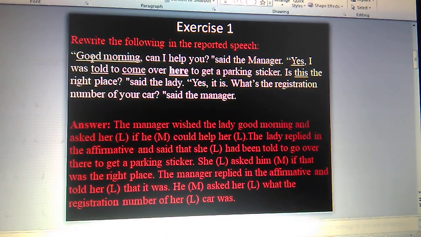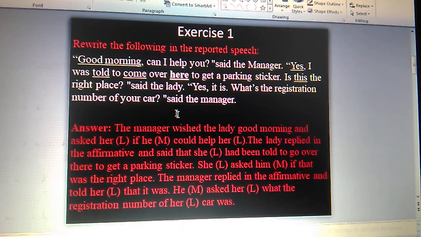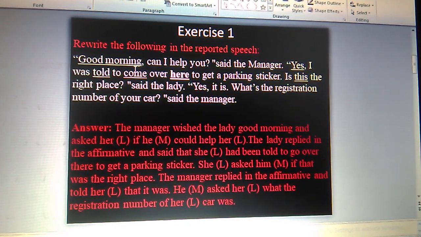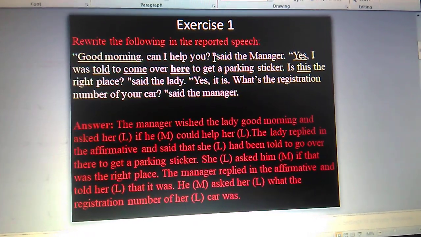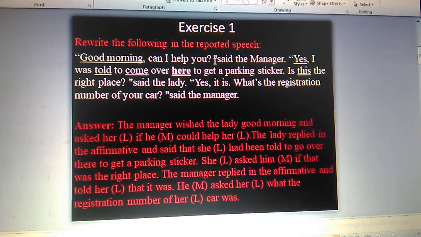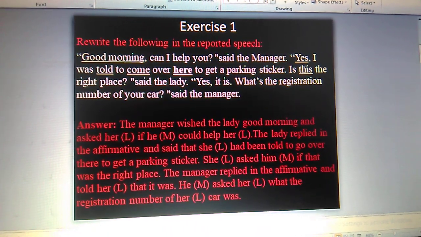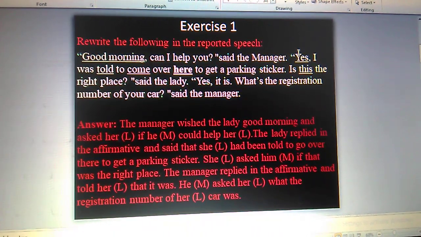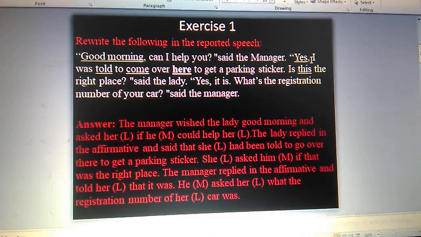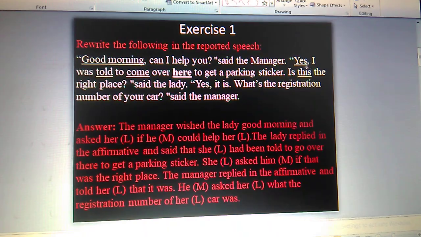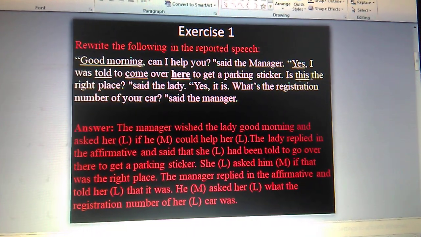Look here, good morning. If you get good morning, then you have to write wish. That is why I underline this word. Can I help you? This is an interrogative sentence, following the rules of interrogative. This is yes-no interrogative, following the rules of yes-no interrogative. If you get yes, then you have to write replied in the affirmative. After the yes or no, if you get any sentence, then you have to write and said that.